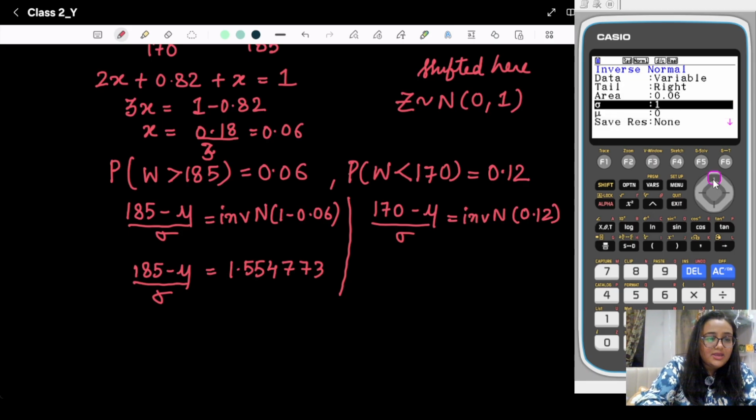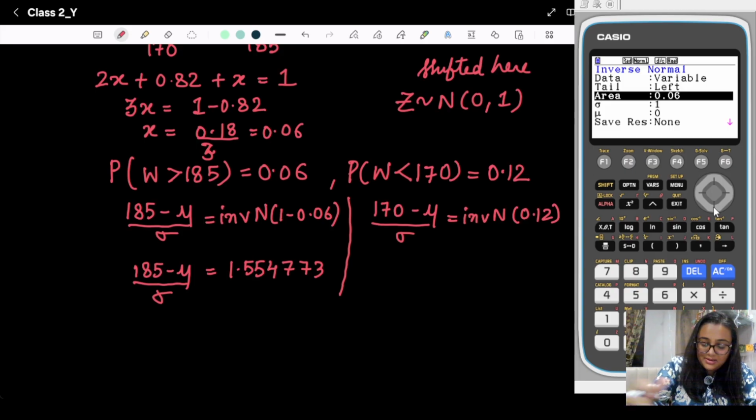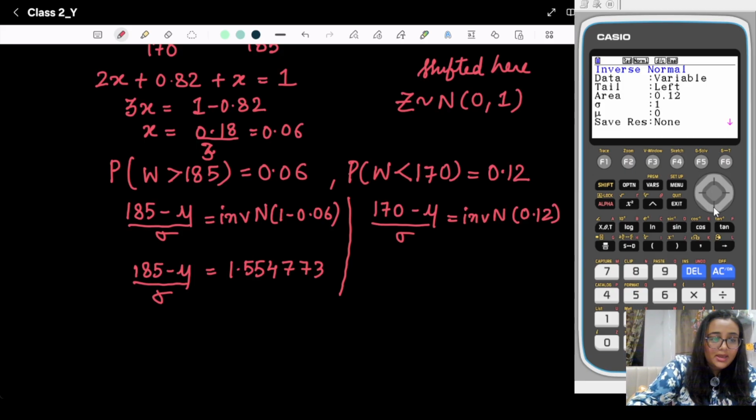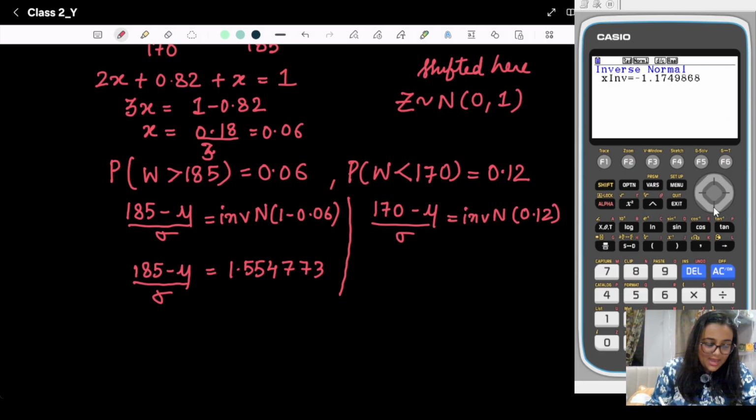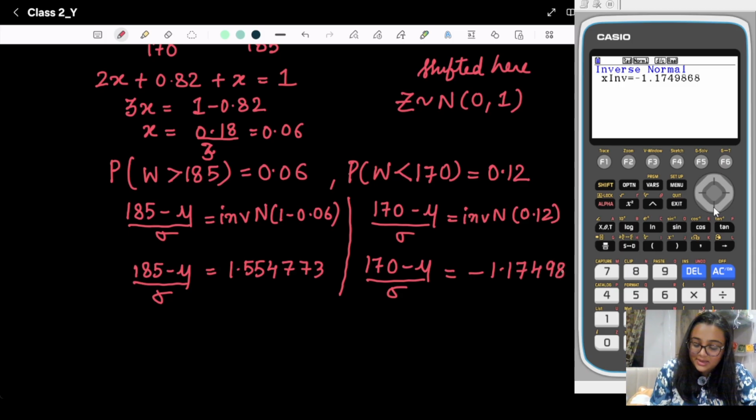Now we need to check it for this. So now we have the left tail and the area is 0.12. Okay, and then the same thing, sigma 1 and mu 0, and this time we have 170 minus mu by sigma is equal to minus 1.174986. Okay, so now these are the equations.